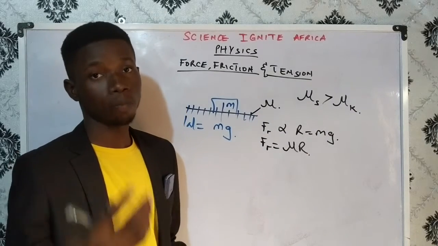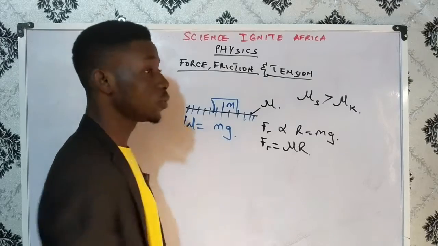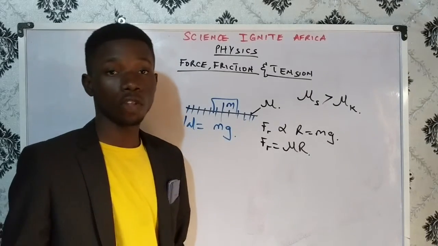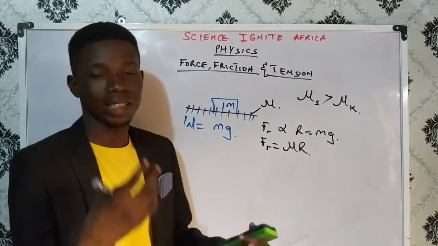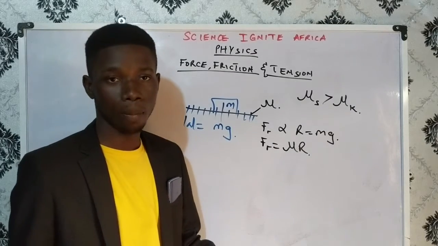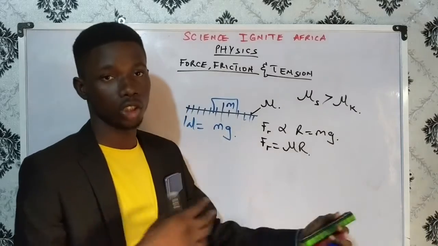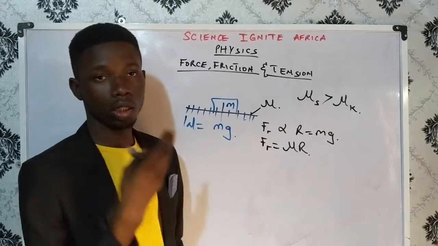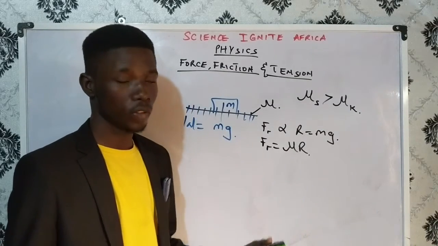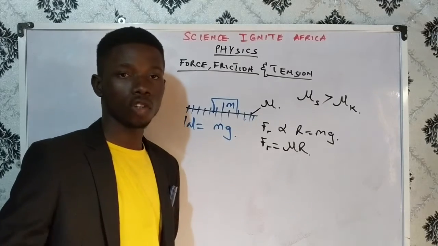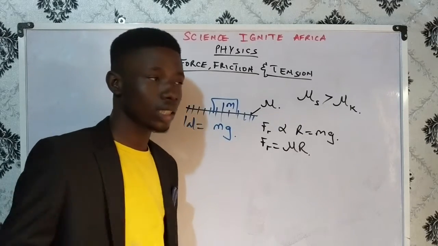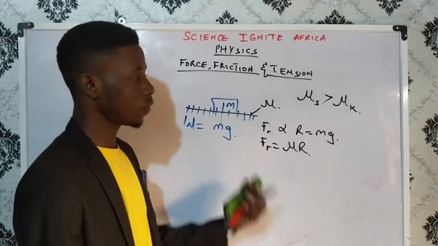Now, one of the laws of solid friction states that the frictional force will increase to the same extent as the force that was originally applied. That means if a force is going to cause motion to happen and friction exists on the surface between the object and the surface, then the frictional force offered there will be increasing to the same extent as the force that is being applied.